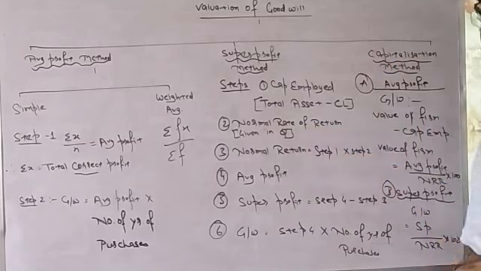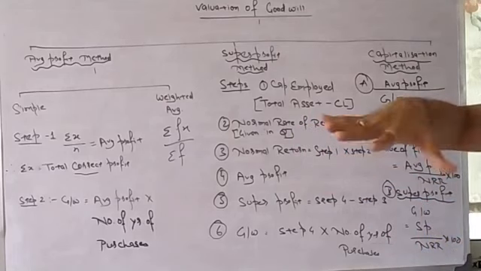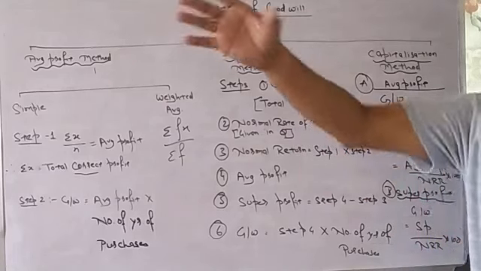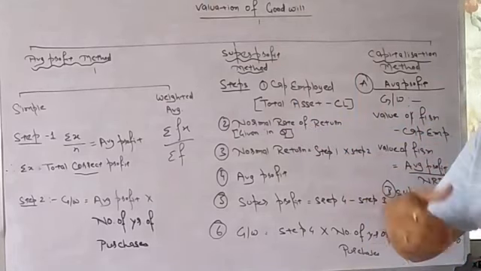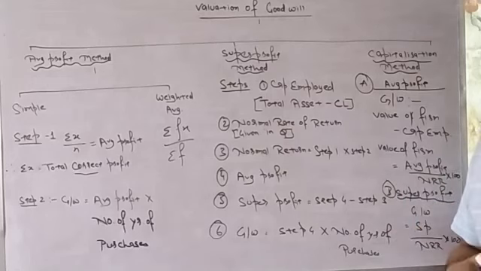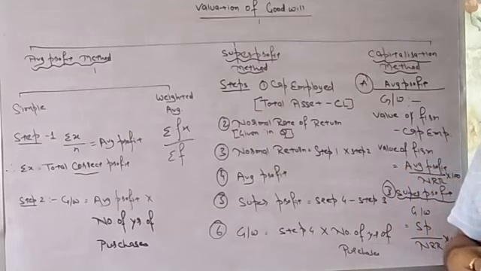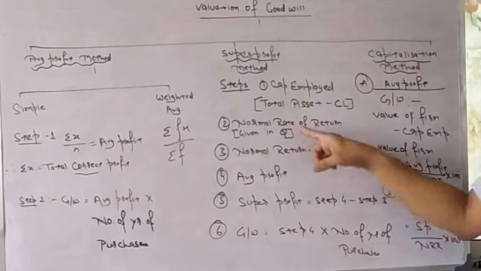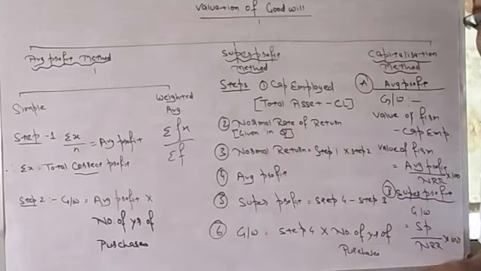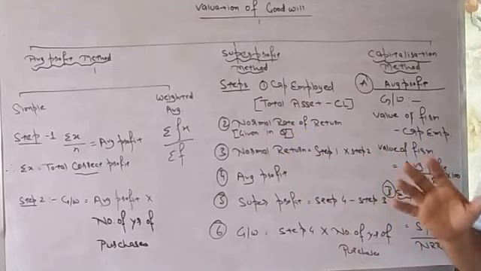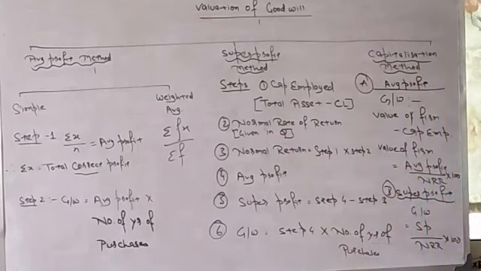Then normal rate of return is what average rate of profit other businesses are earning in the same industry. What other businessmen are earning in the same industry, what rate of return, what percentage they are earning. That will be normal rate of return. It will be given in your question: 10%, 15%, 5%, 8%, 12%, whatever.